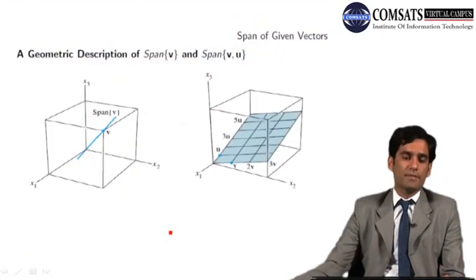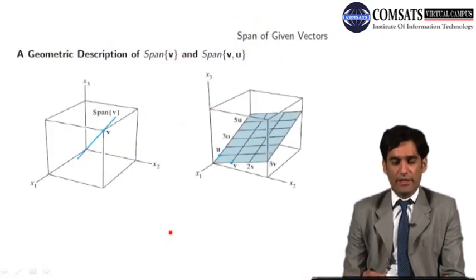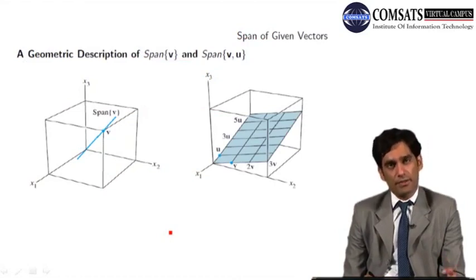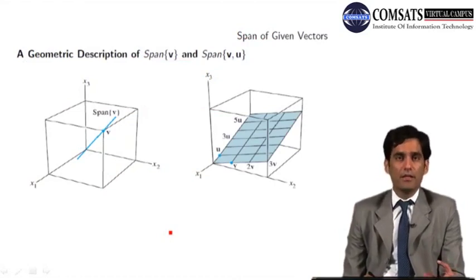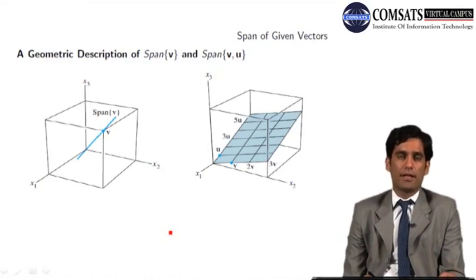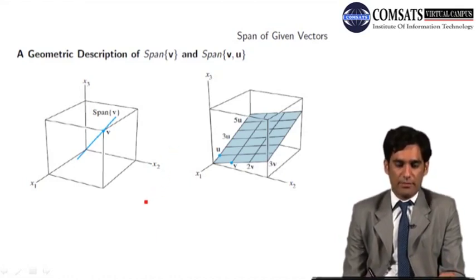ठीक है जी? Next slide पे देखते हैं कि what is the geometric description of the span of a single vector v in R3 and span of two vectors of R3. R3 आपको बताया कि 3 dimensional space है. R3 जैसे कि हम इस स्लाइड में देख रहे हैं, R3 जो है वो आपका 3D space है.